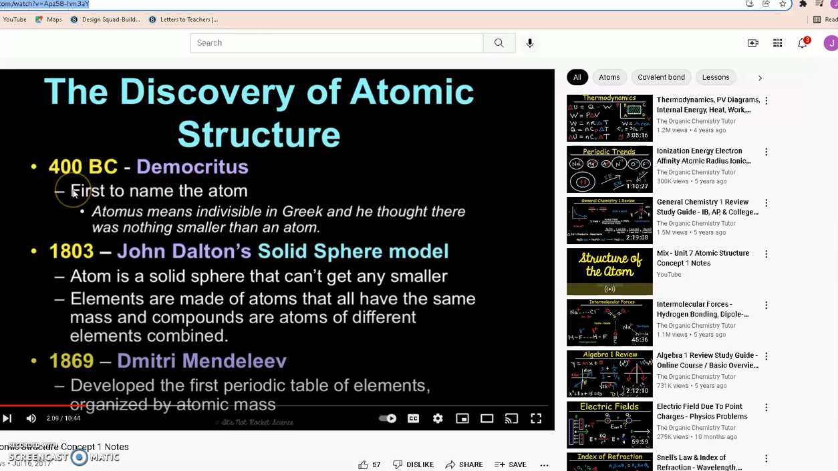Democritus is famed as the first person to name the atom. John Dalton came up with what we call the solid sphere model, where he said the atom is a solid sphere that can't get any smaller. Elements are made up of atoms that all have the same mass, and compounds are atoms of different elements combined. Dmitri Mendeleev developed the first periodic table of elements.